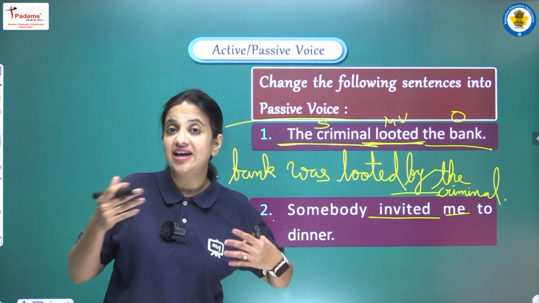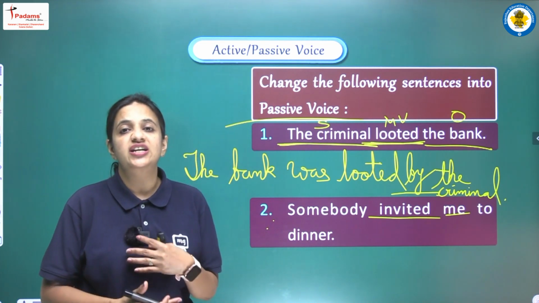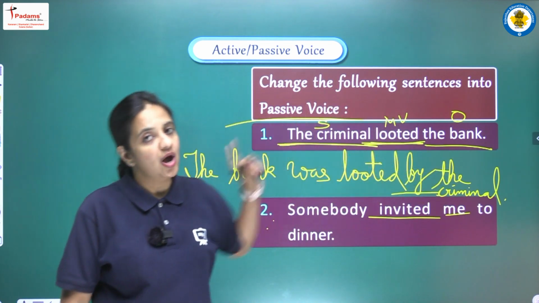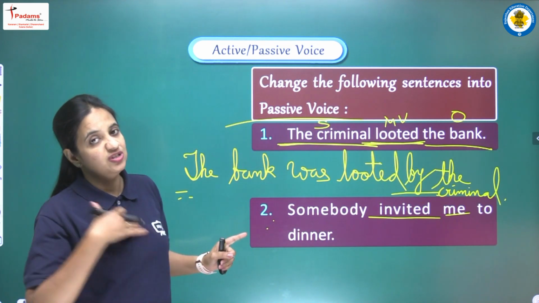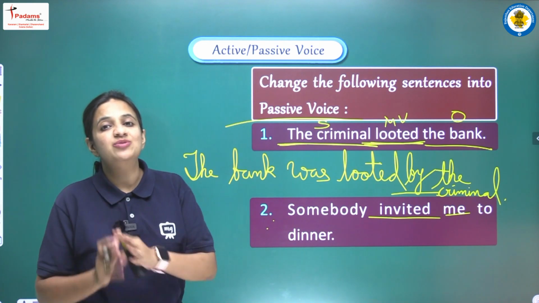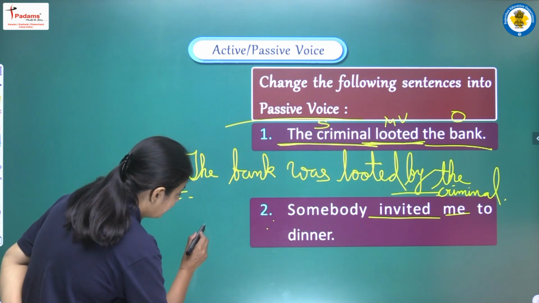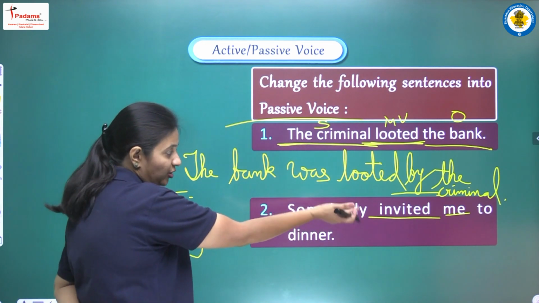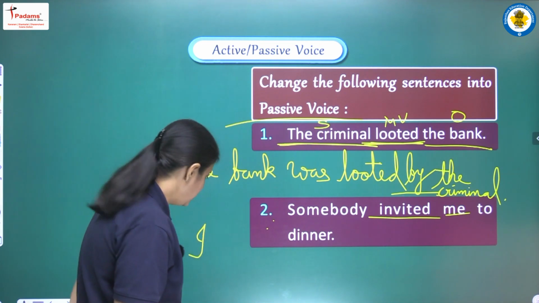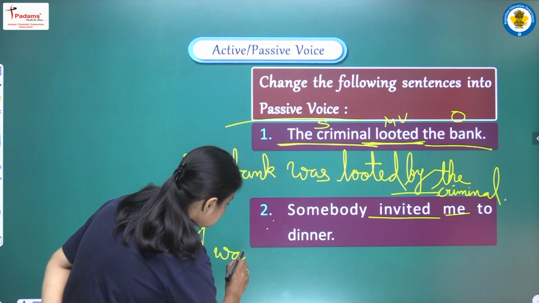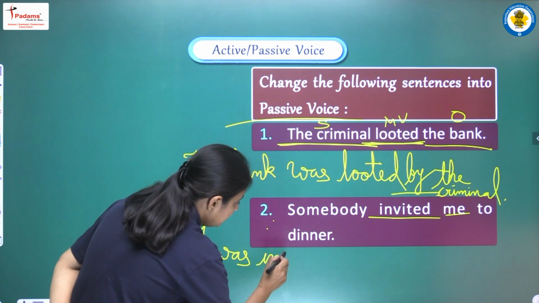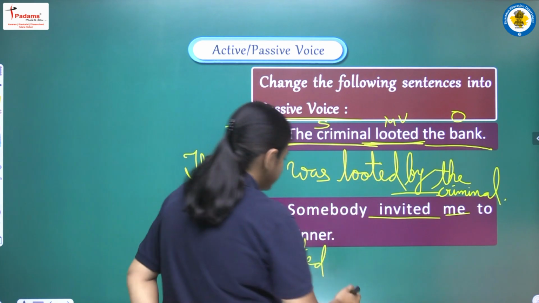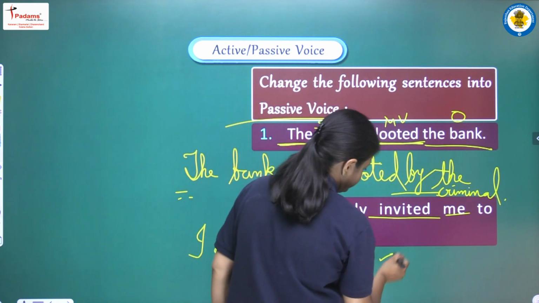If we have any kind of pronoun, then we have to change the case. Here we have me, that is the objective case, and now when we are changing the place, we have to change the case also. So what is the subjective case of me? It will be I. Okay, so first of all we will write I, and then according to the tense we have to use our auxiliary verb, that is, I was. The third form will be invited only. I was invited. Next, to dinner.